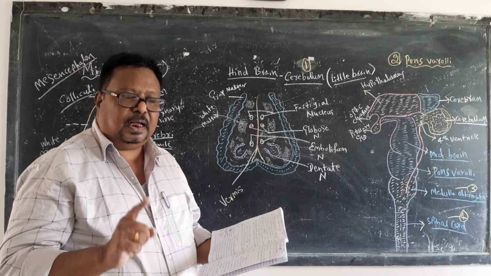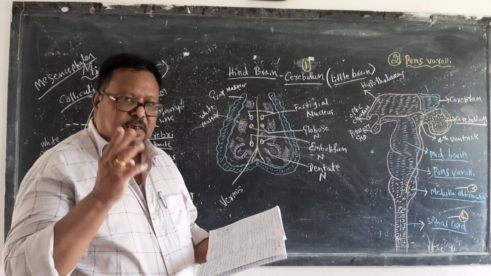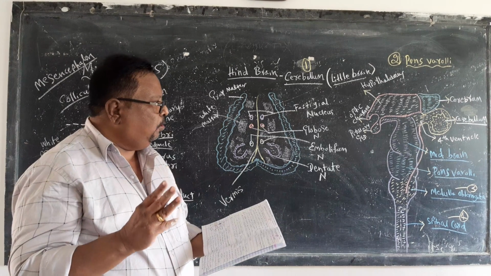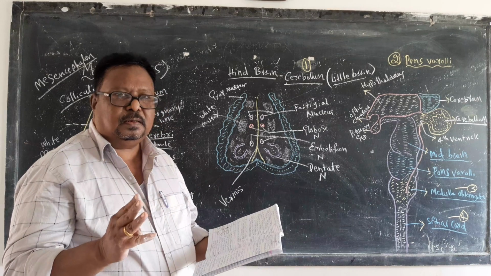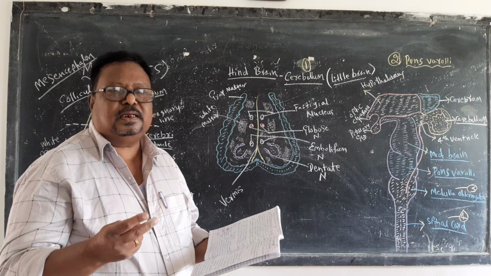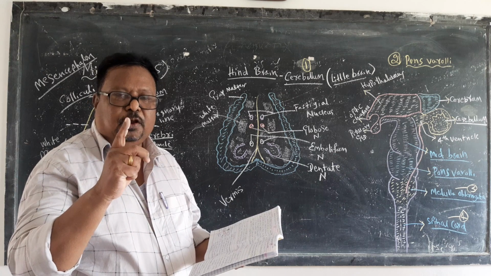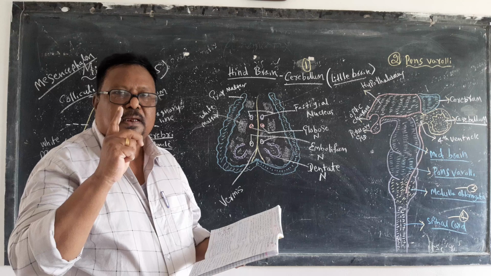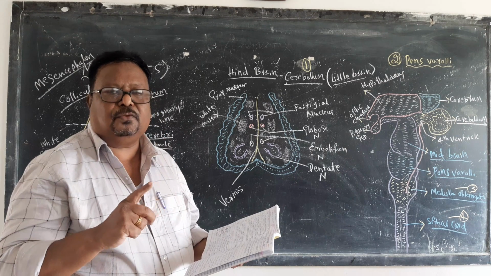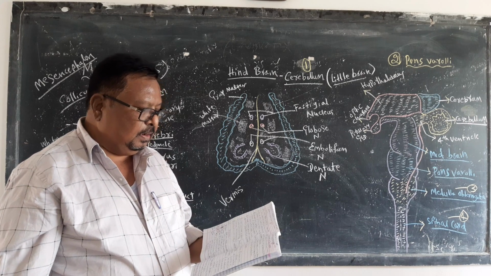Among the four parts of the hindbrain, the cerebellum is the largest. The first largest part of the brain is the cerebrum, but the second largest part is the cerebellum.